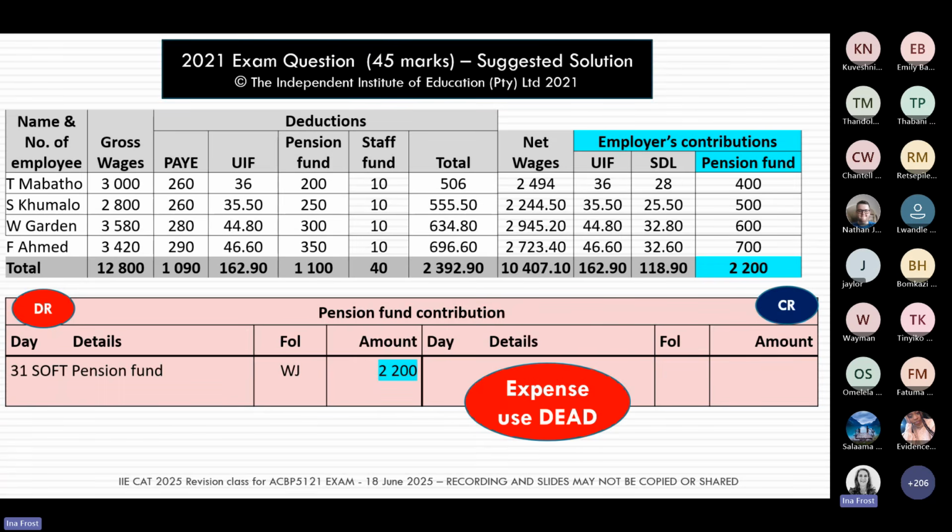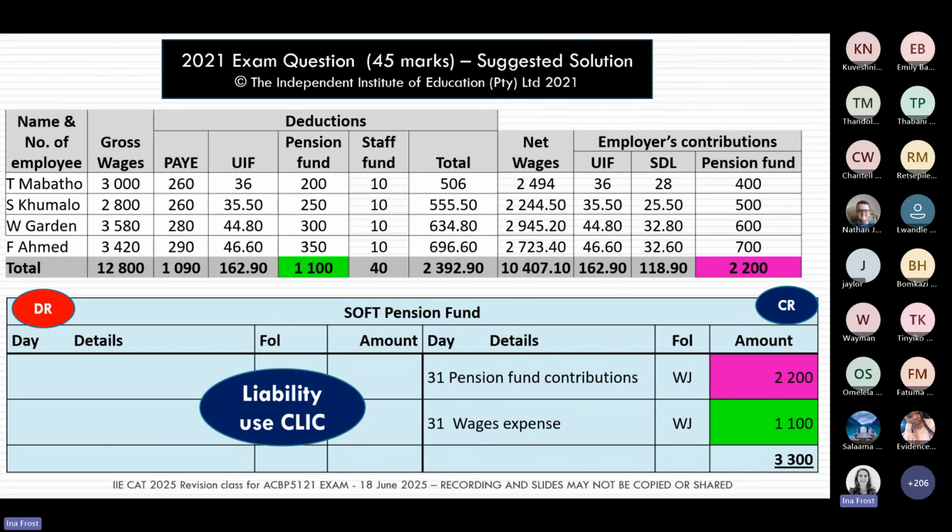But there's also a liability account, the actual pension fund account. When it comes to things like medical aids and pension funds, the amounts are deducted from the employees and then paid over to an outside company. There are companies outside that specialize in medical aid and retirement funds. For example, there's Discovery, a big medical aid provider. There is Momentum, which also provides medical aid.